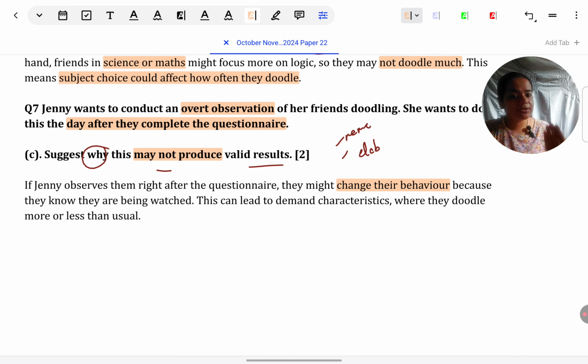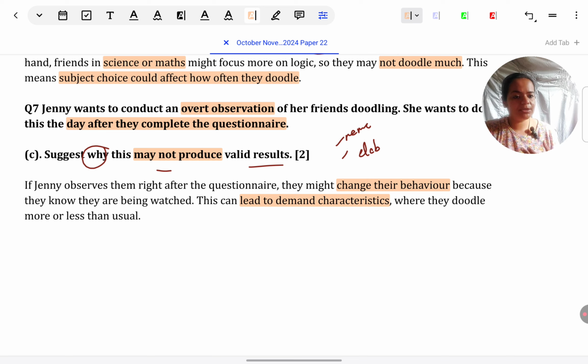Then explain this further. So why is this a problem exactly? What will happen in this study because of this? It will lead to demand characteristics. So they will end up doodling more or less than usual because they know that Jenny is observing them. Either they become conscious, they feel it's not good to doodle, and they stop doodling. So they doodle less. Alternatively, they feel that is what she wants to see, that they're doodling.